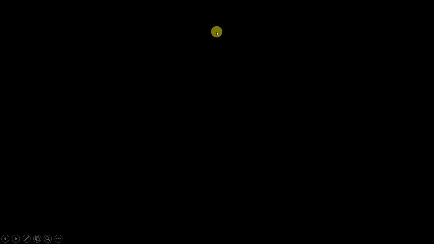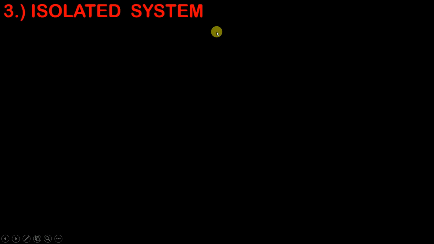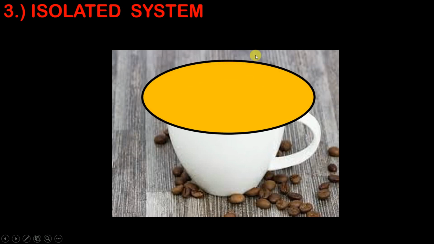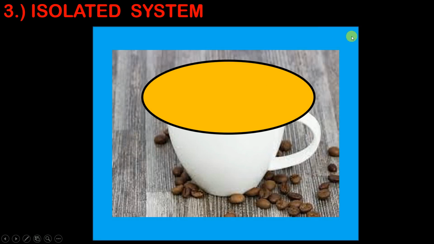Now let us move on to the third type, that is nothing but the isolated system. The example of an isolated system will again be a cup of coffee, and we are going to place a saucer over it, and keep it inside an insulator. So this blue color is nothing but an insulator. Since we have kept it inside an insulator, this coffee will not be able to exchange heat with the surrounding. And since we have kept this saucer over it, it will also not be able to exchange mass with the surrounding.